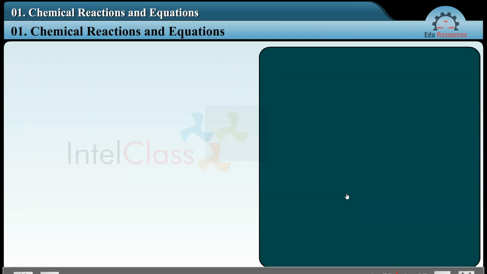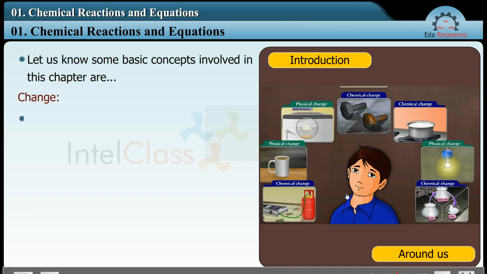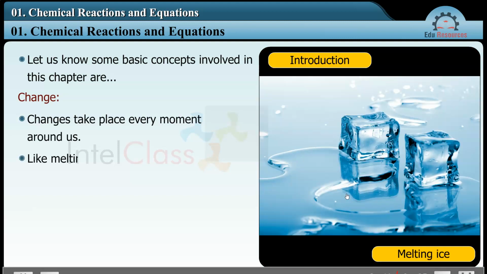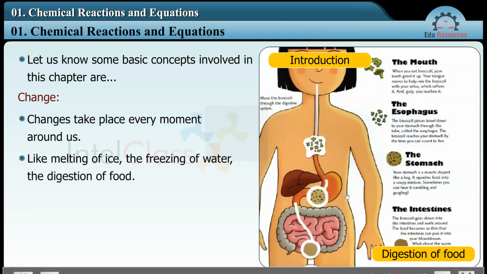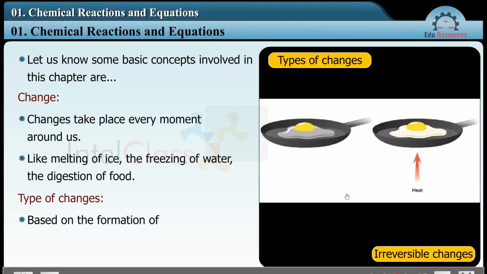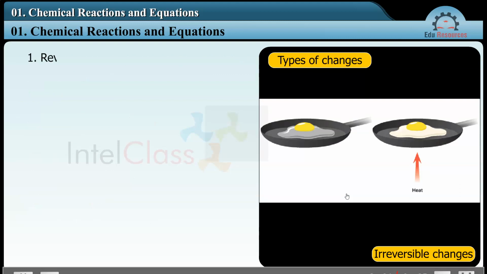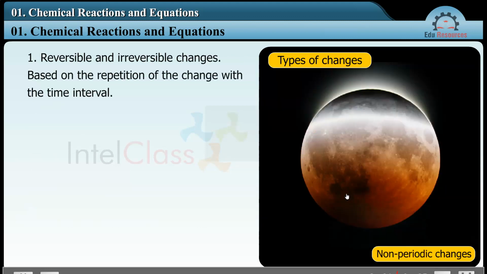Here are a few basic concepts for your reference. The basic concept involved in this chapter is change. Changes take place every moment around us, like melting of ice, the freezing of water, the digestion of food. Types of changes: reversible and irreversible changes, based on the formation of resultant; periodic and non-periodic changes, based on the repetition of change with the time interval.